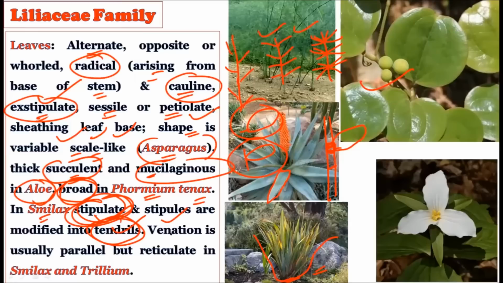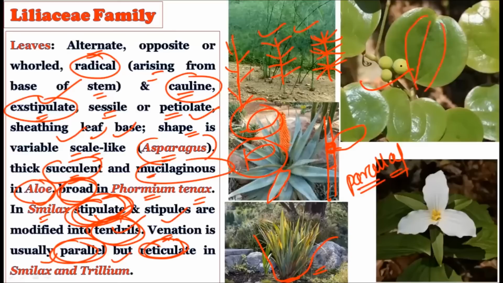And the venation is usually parallel, because in the monocotyledonous plant you will always find the parallel type of venation, but reticulate in the Smilax and the Trillium. See here, the reticulate venation is also seen in the Smilax and in the Trillium. This is the Smilax, and you can see the reticulate type of venation is there.